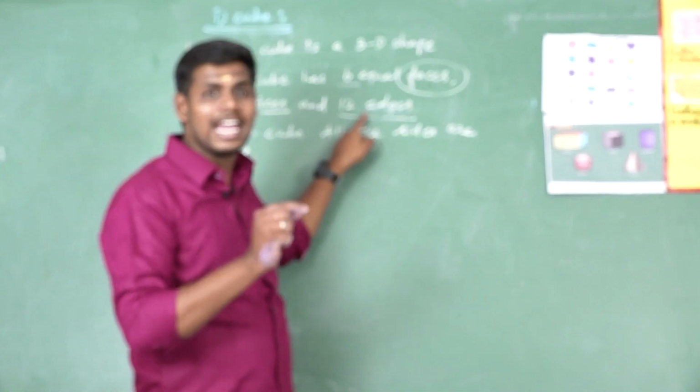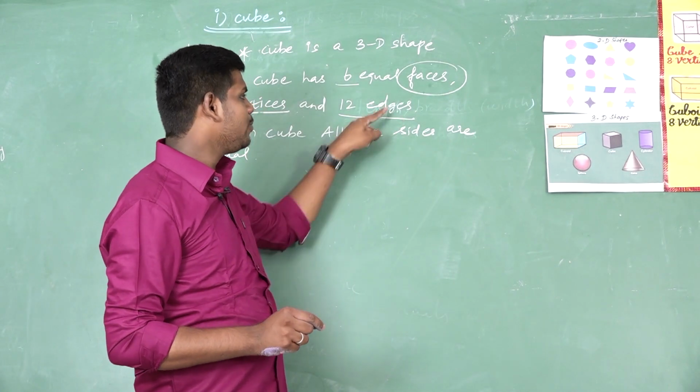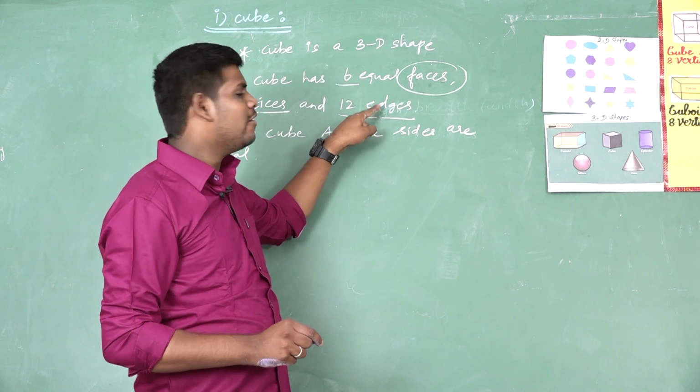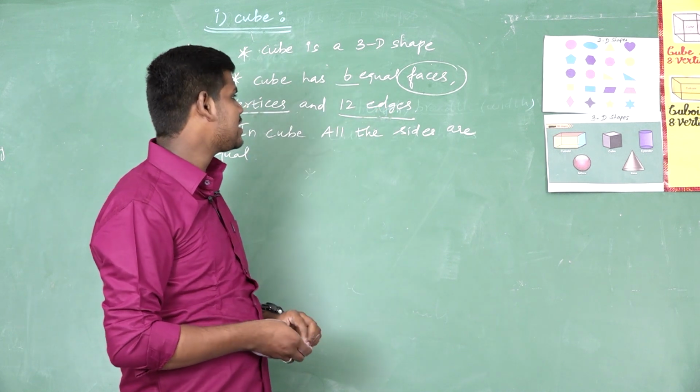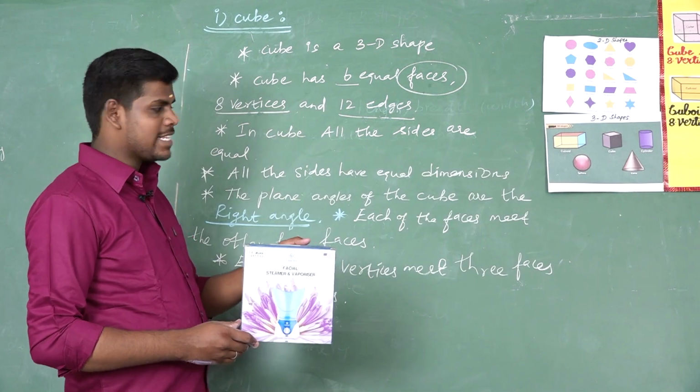Next one is edges. An edge is a line segment where two faces meet. That is called an edge. Again I tell you, an edge is a line segment where two faces meet. That is called edges. This is a cube-shaped box.